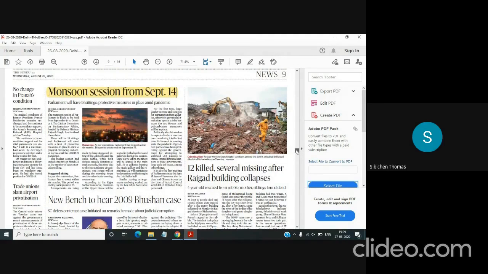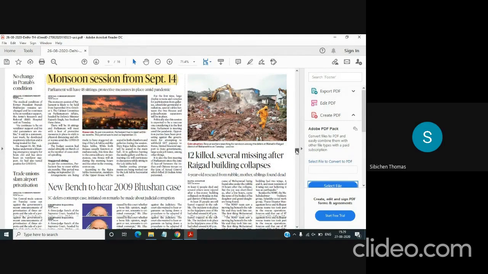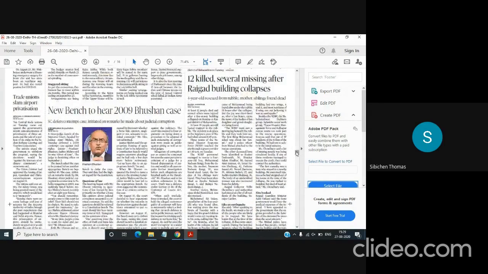Then there are several other articles which are all of regional level. For example, this article is about Navi Mumbai. Then we have this on the Prashant Bhushan case, which we have already seen on the front page.